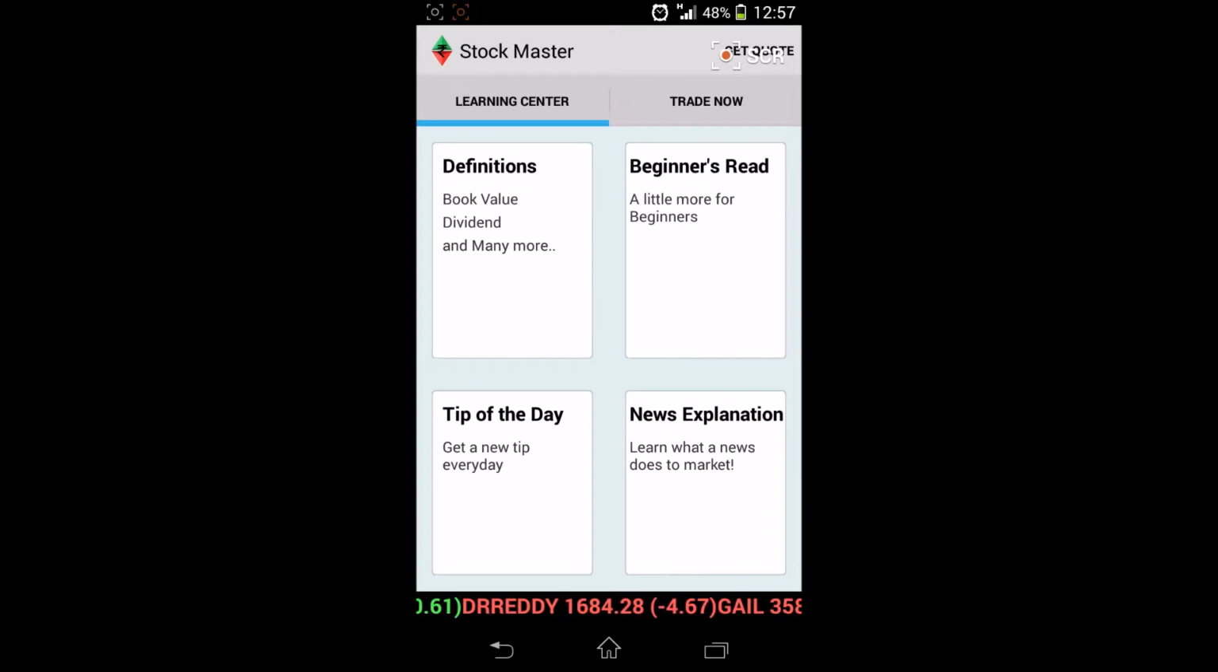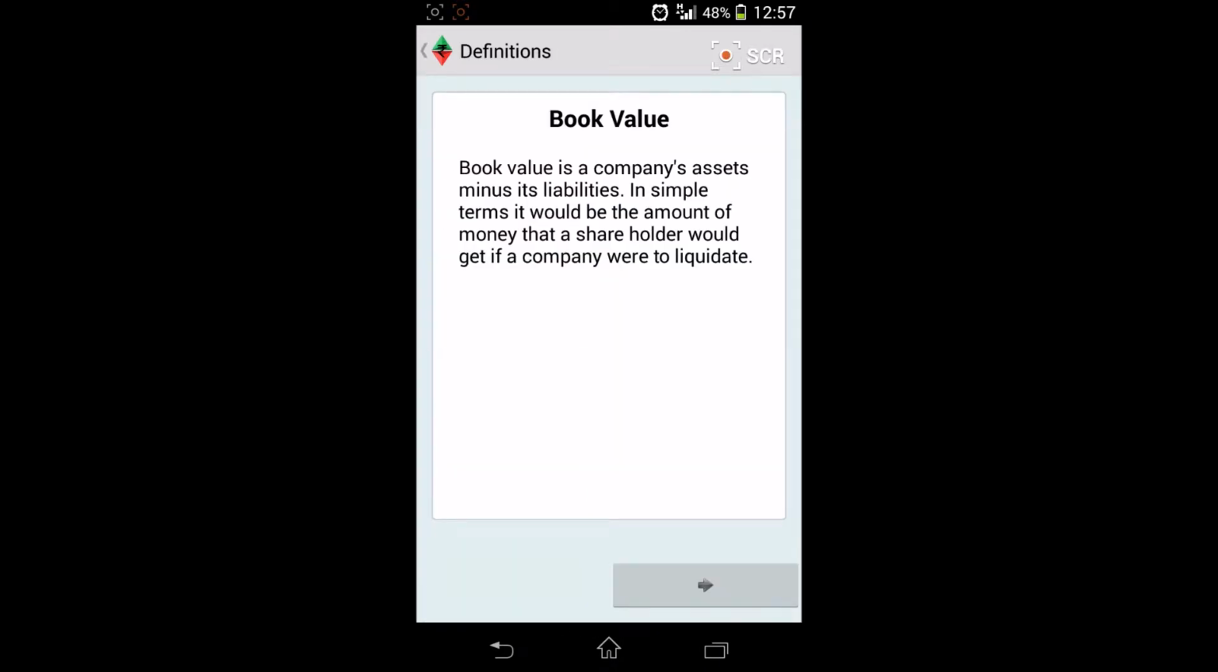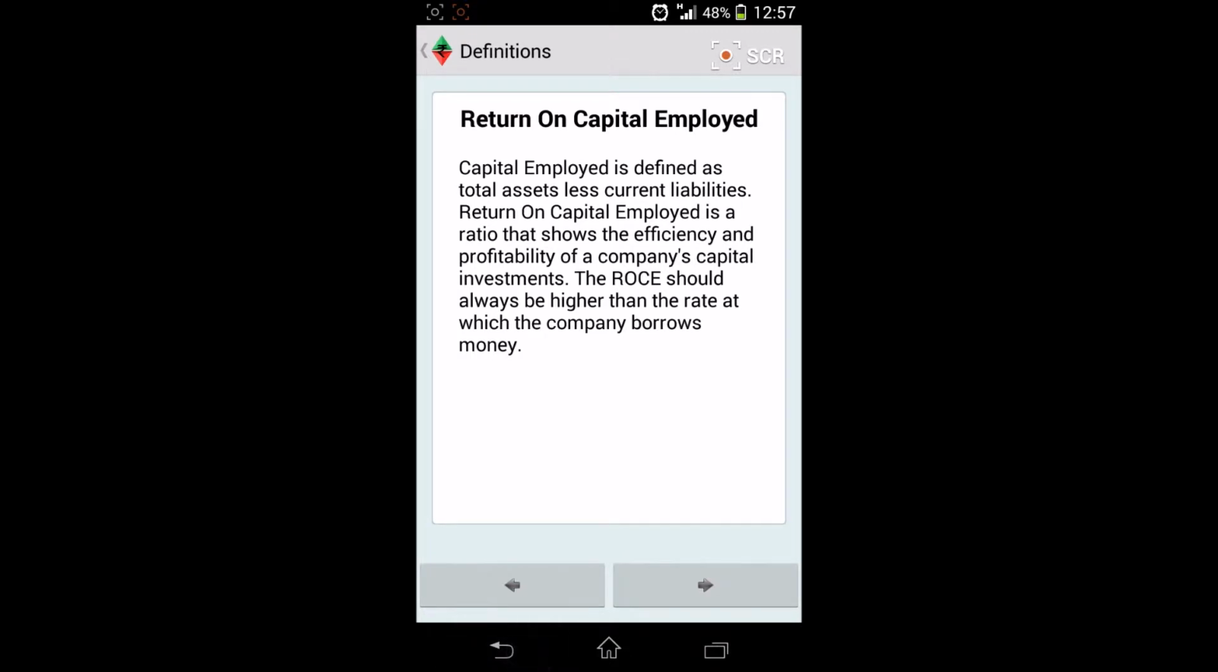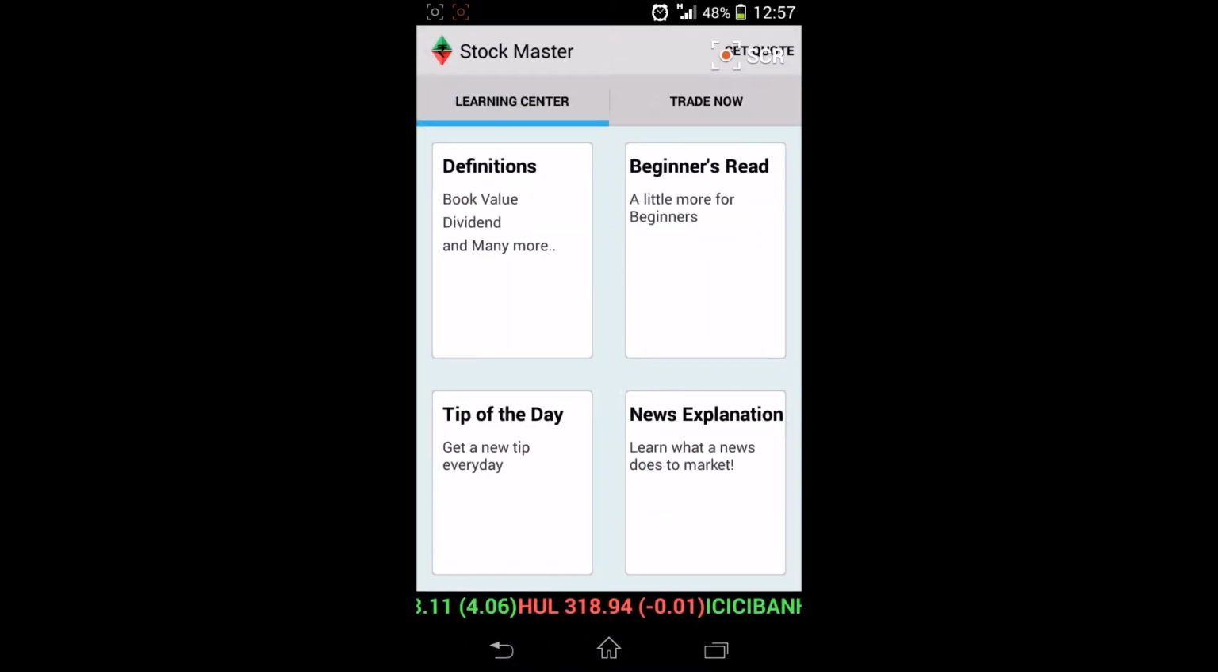So, first of all, when the app opens up, it takes you to the Learning Center. The Learning Center has a lot of useful stuff, the definitions which a user can come across every day: book value, dividend, and all. Then Beginners Read lists down the points which are absolutely essential for any beginner to start with in stock markets.